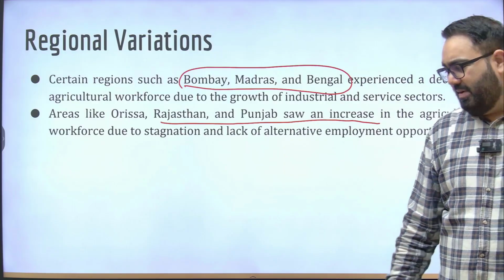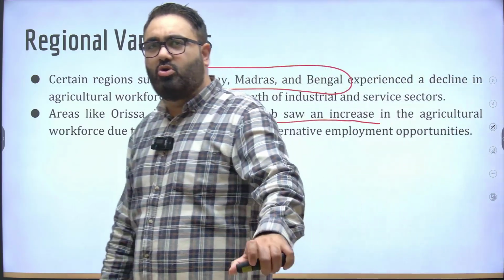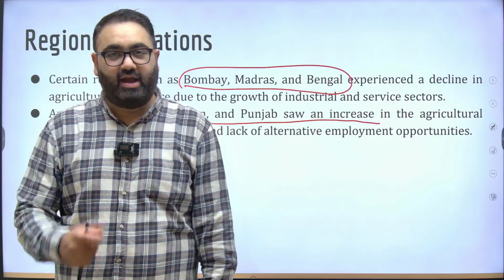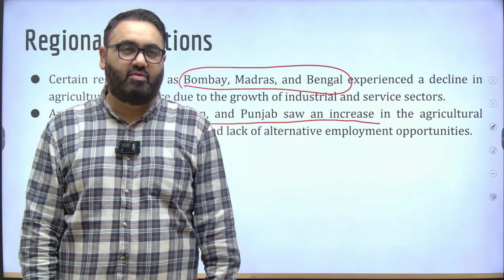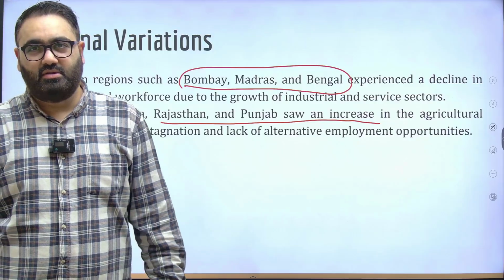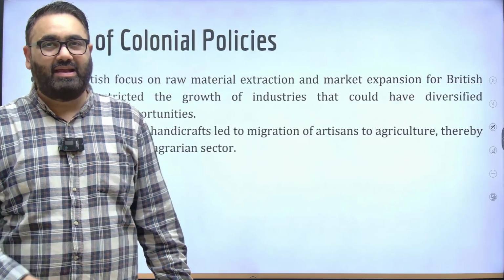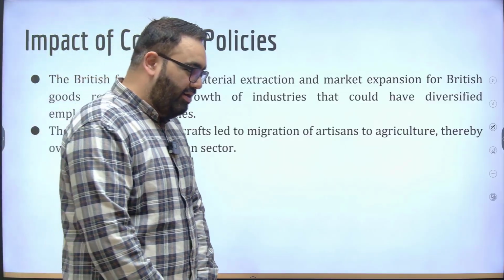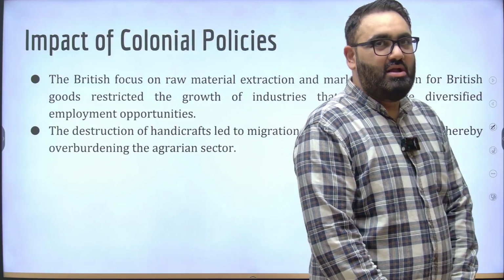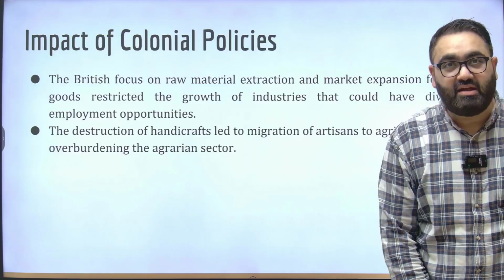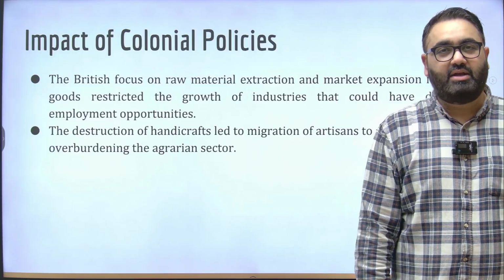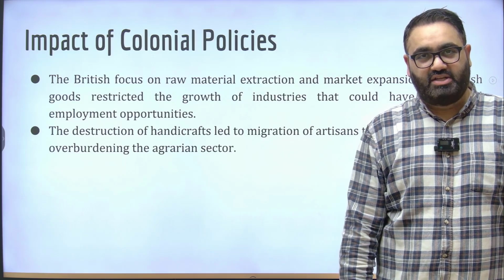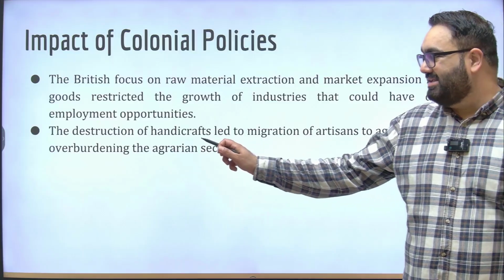Some states, like Punjab, Haryana, focus much more on agriculture because of the availability of irrigation facilities, availability of fertile land, while some of the other parts of the country focus much more on manufacturing in other parts. This is the situation that we had back then as well. The colonial policies, as we discussed earlier, taking out the raw material, sending it outwards, not making any policies that are encouraging enough for the industries, all of that led to suppression of industries and suppression of employment opportunities in the country. The destruction of handicraft, as we said, was again something that led to migration.